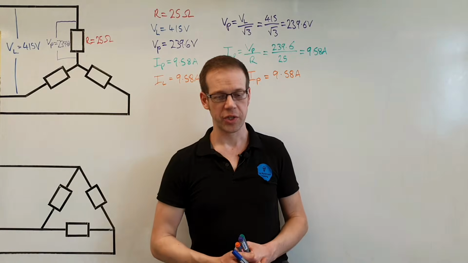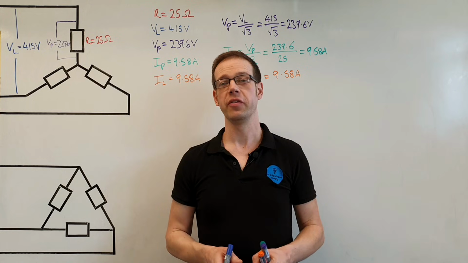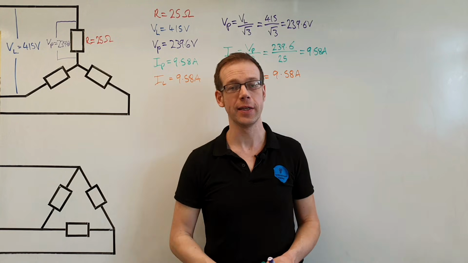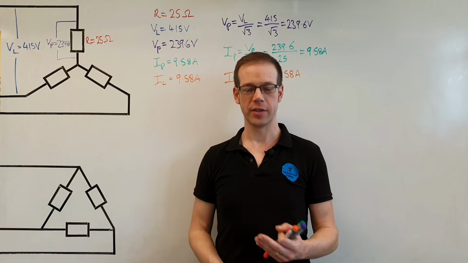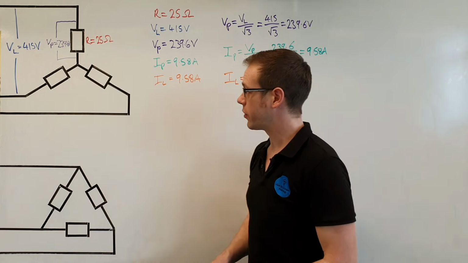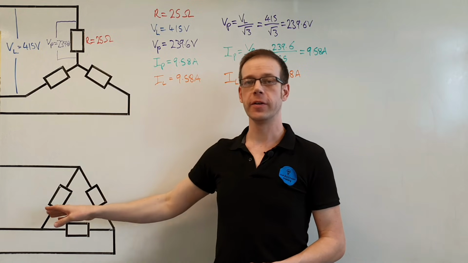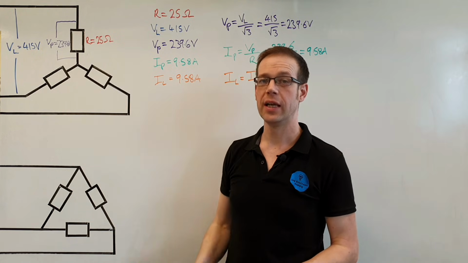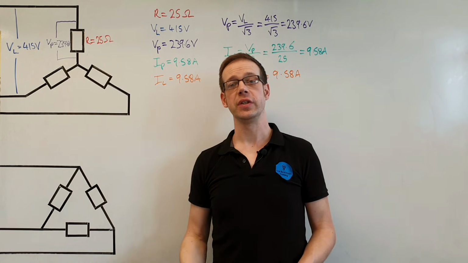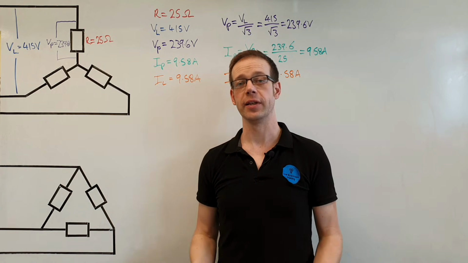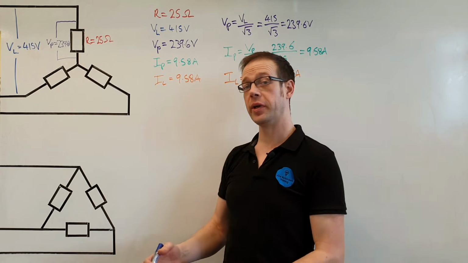So question 2 on the worksheet asks, the same loads of 25 ohms are now connected in delta to a 415 volt supply. Calculate the phase voltage, the line current and the phase current. So we've got the same loads, 25 ohms, connected to the same value of line voltage of 415 volts. And once again, we're going to calculate the phase voltage, the line current and the phase current. So let's follow the principles outlined in the first question. We're going to fill in what we know on the drawing.